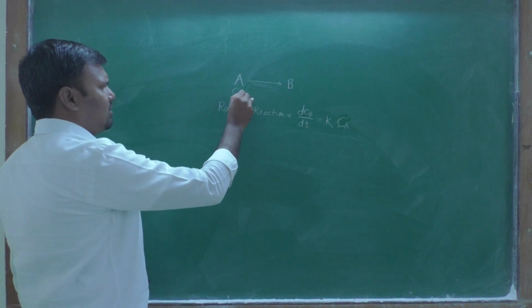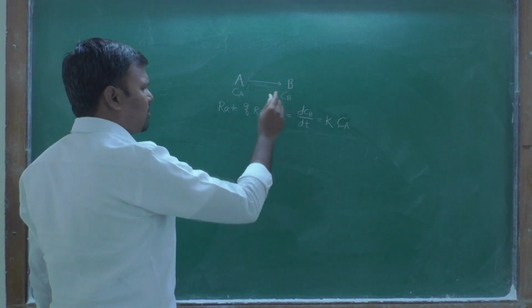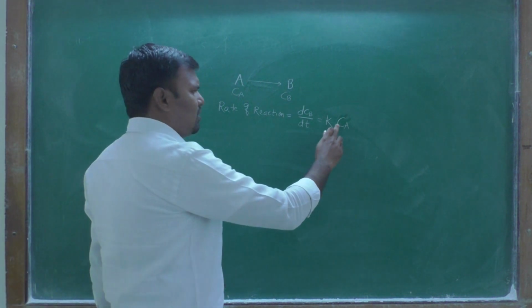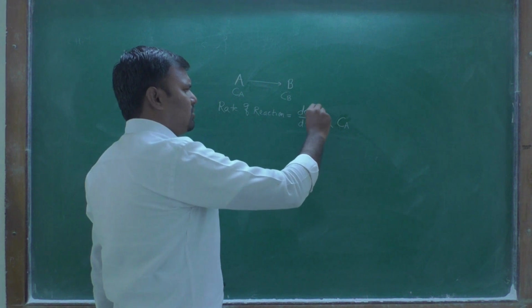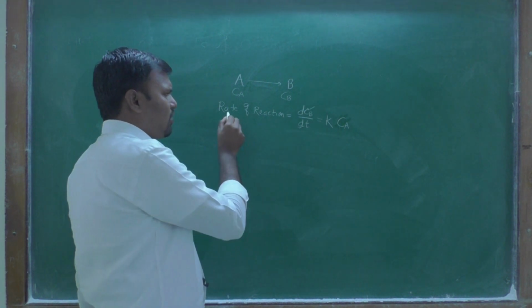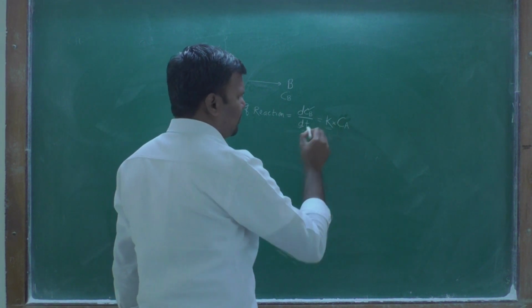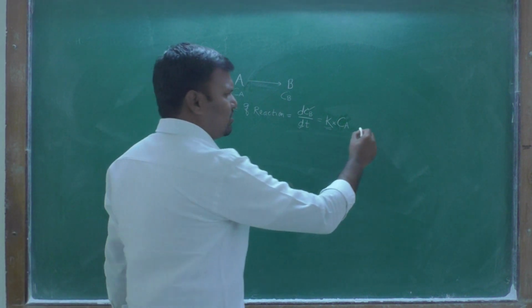Concentration of reactant is considered as Ca and the concentration of product is considered as Cb. Here the change in concentration of product with respect to time, that is the rate of reaction, is given as rate constant into the concentration of reactant. Okay, this is a rate law.